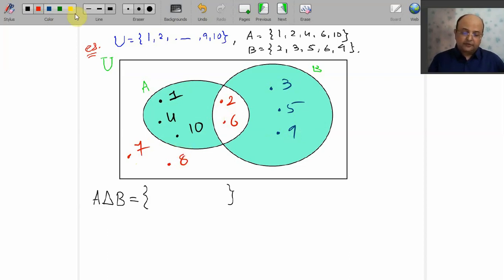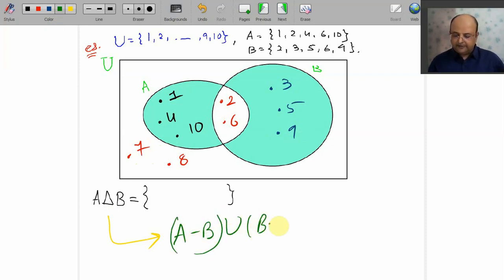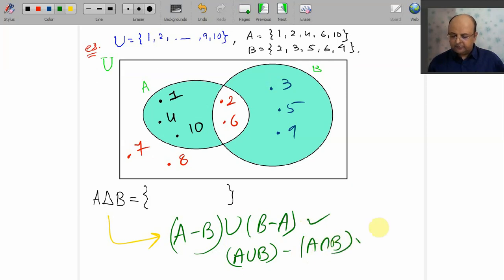And if you observe carefully, my dear friends, your A delta B was actually A minus B union B minus A. This was the simplest definition, or A union B minus A intersection B. But you should know both the definitions. Here I go for this definition. If you can help me, I'll be happiest person. A minus B means 1 4 10. And B minus A means 3 5 9.